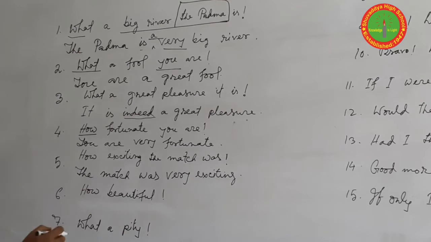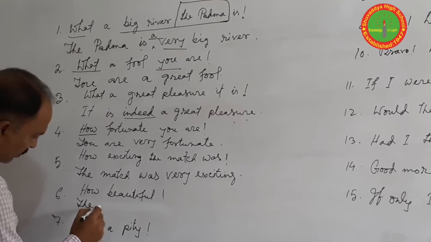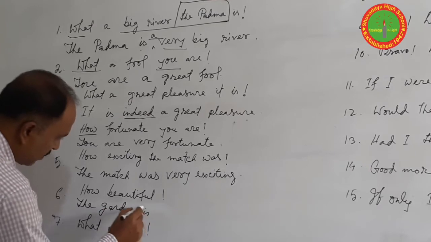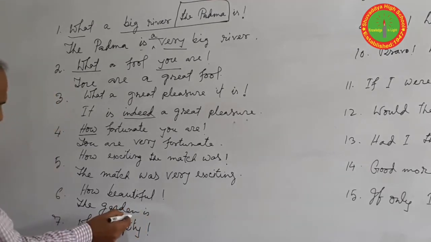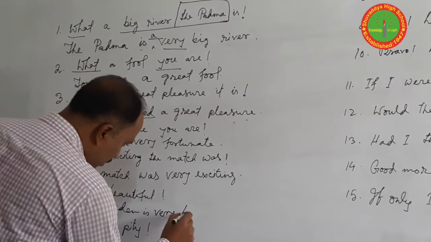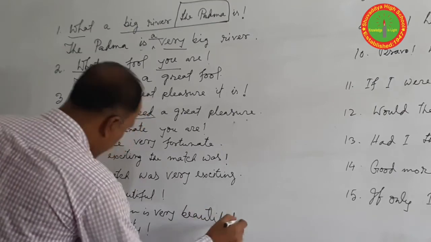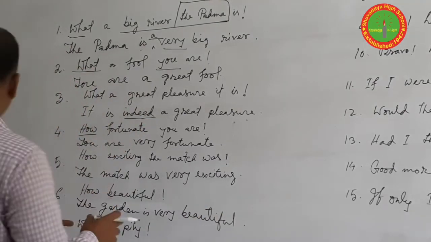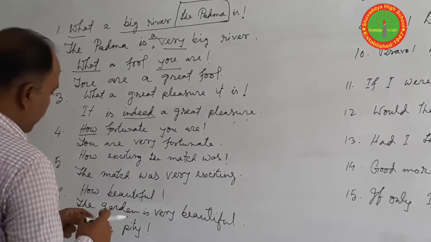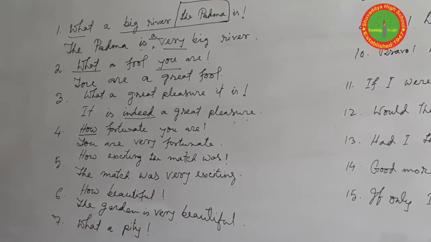In this way we can write the garden is. So the subject we can use here: The garden is very beautiful. If you do not find the subject or verb in the exclamatory sentence, then you have to take the verb according to the meaning of the sentence or matching of the sentence.